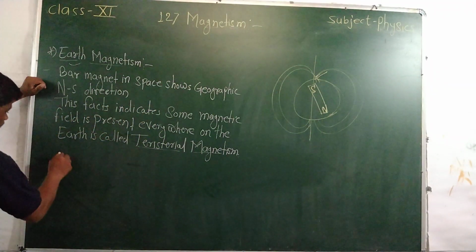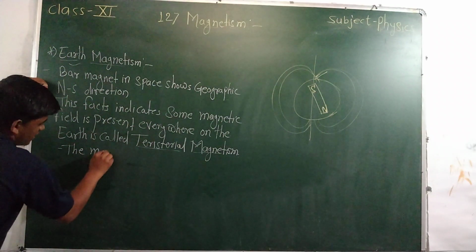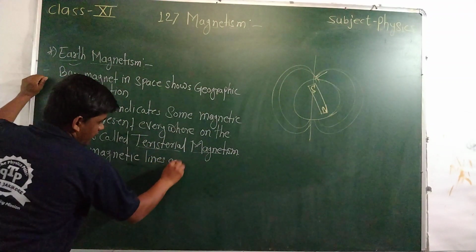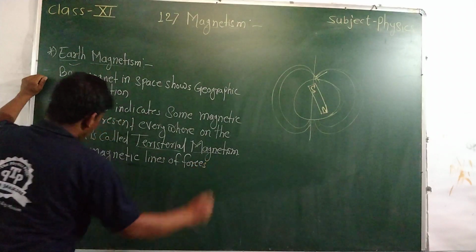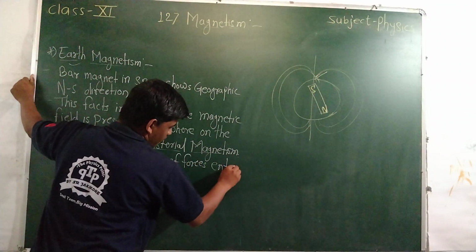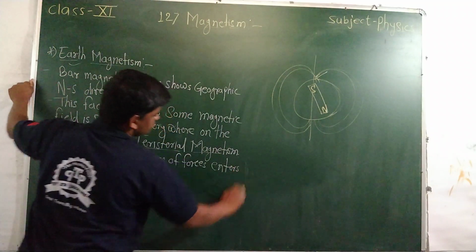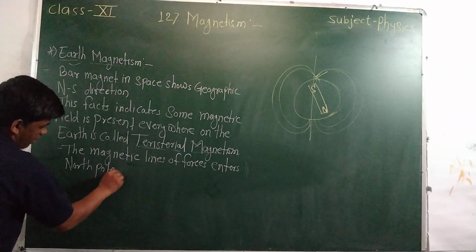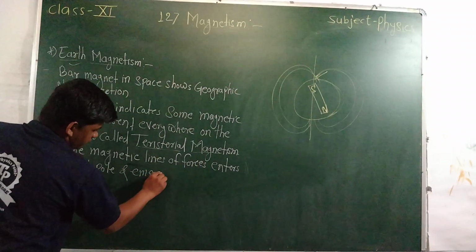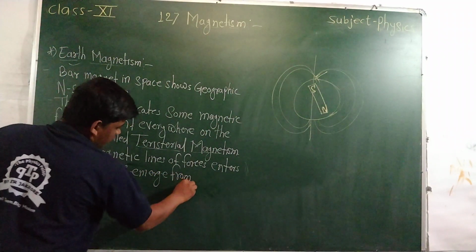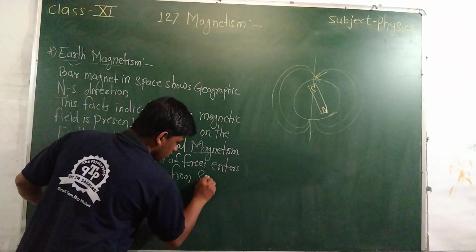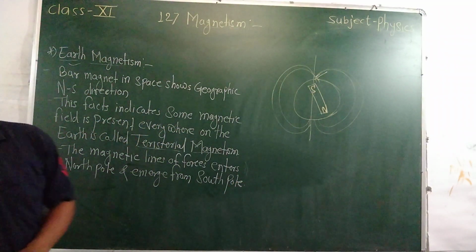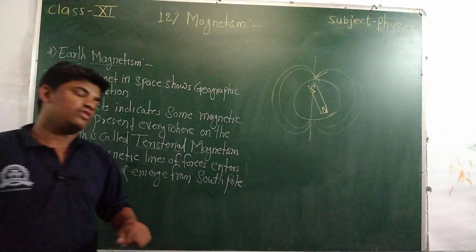So the magnetic lines of force always enter at the north pole and emerge from the south pole. The geographical directions are mentioned here as north, south, north. These are always geographic.